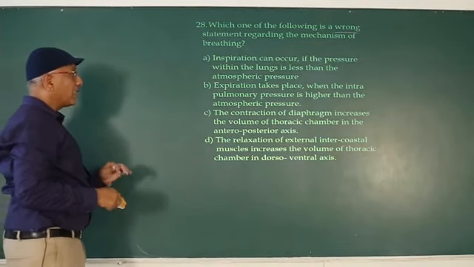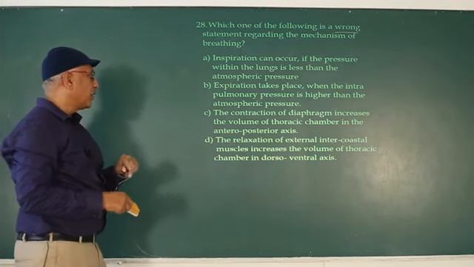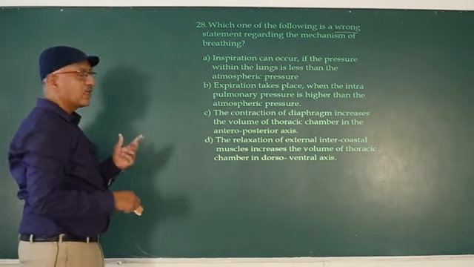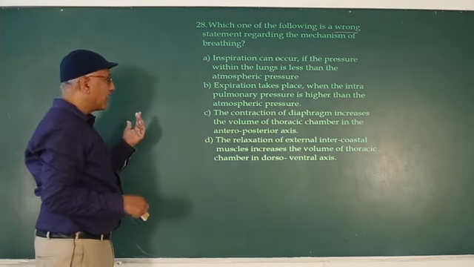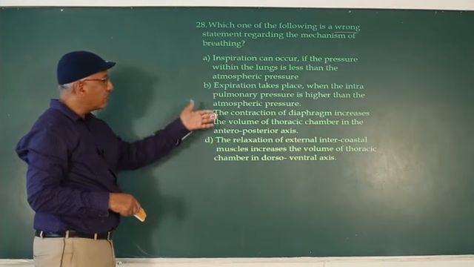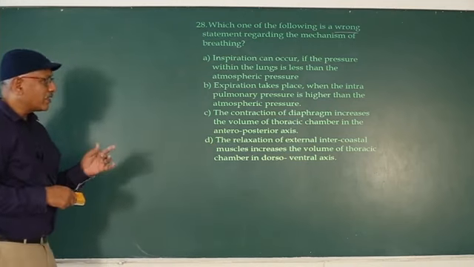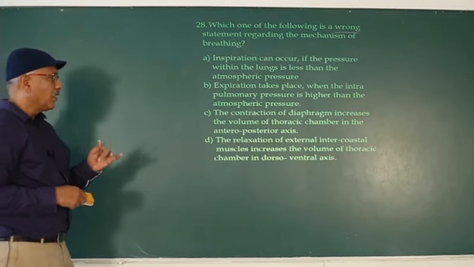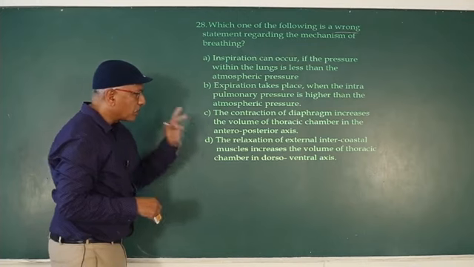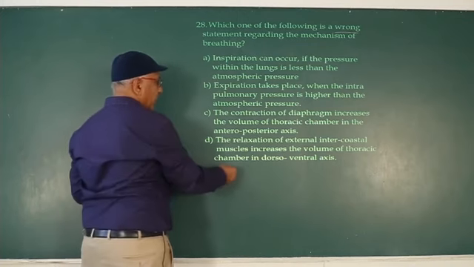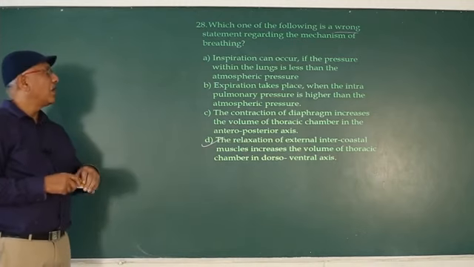Third, the contraction of diaphragm increases the volume of thoracic chamber in the anterior-posterior axis. Due to contraction, the diaphragm becomes flattened, so the thoracic cavity increases anterior-posterior. That is also correct. Fourth one, the relaxation of external intercostal muscle increases the volume of thoracic chamber in the dorsoventral axis. It decreases, but it mentioned increases. So the fourth statement is wrong.